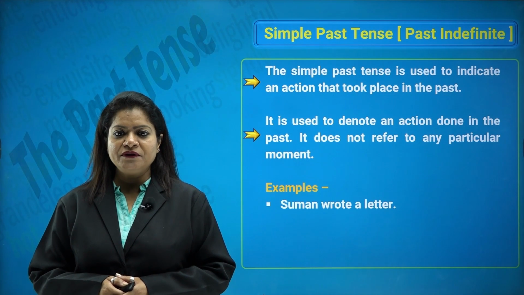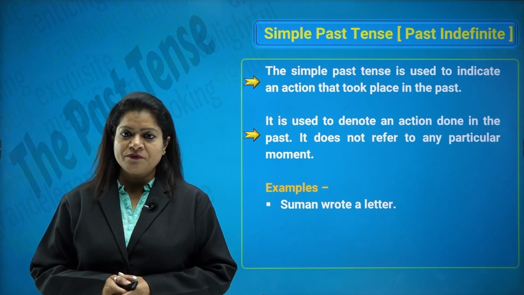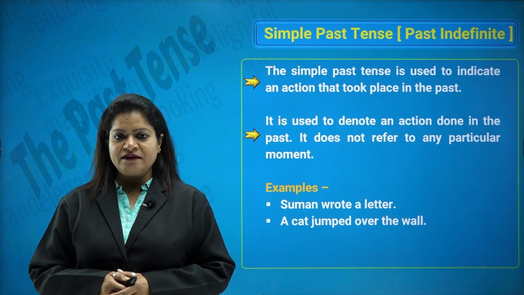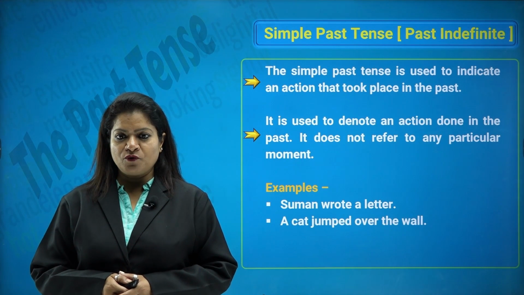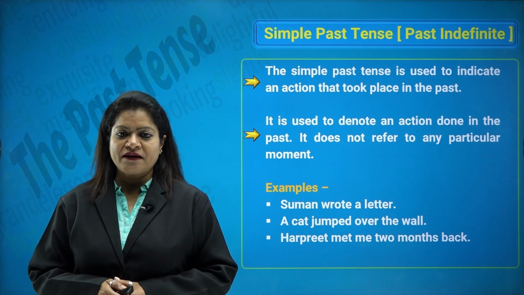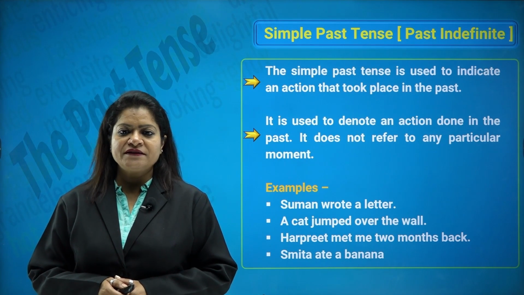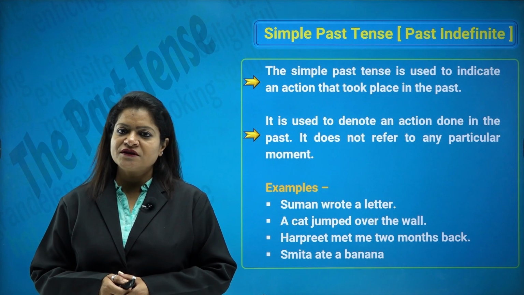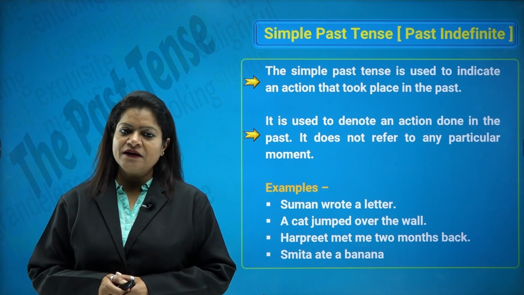Habits. For example, Suman wrote a letter. So, something which Suman did yesterday. A cat jumped over the wall. Harpreet met me 2 months back. Smita ate a banana. So, something which is a general action done in the past.